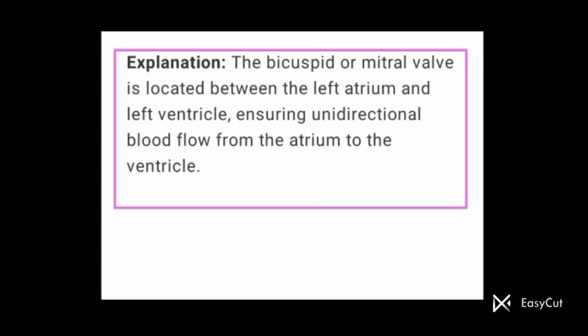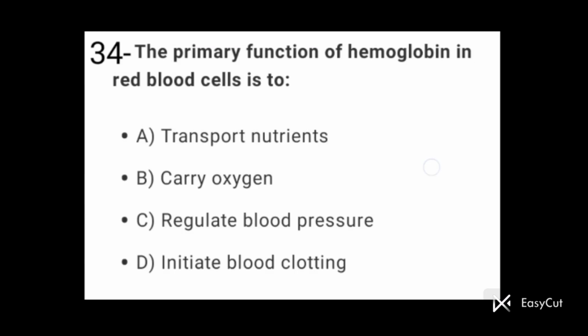Because the bicuspid or mitral valve ensures unidirectional blood flow from the atrium to the ventricle.